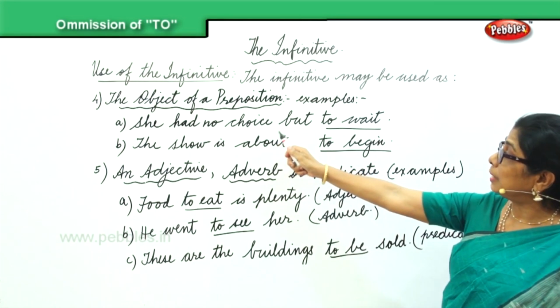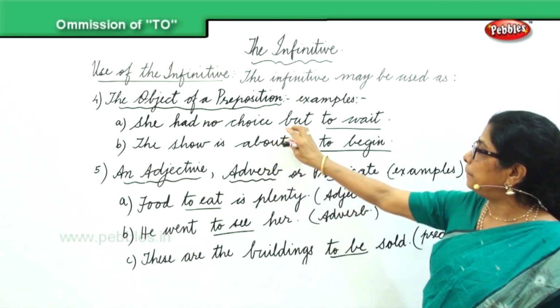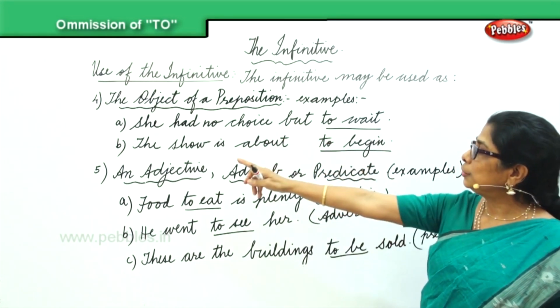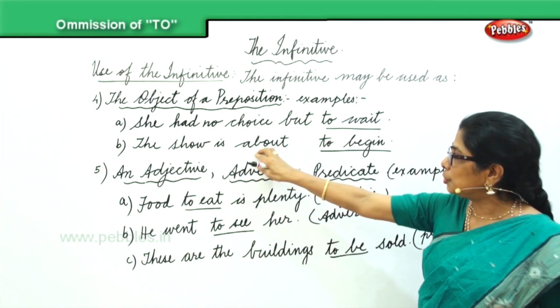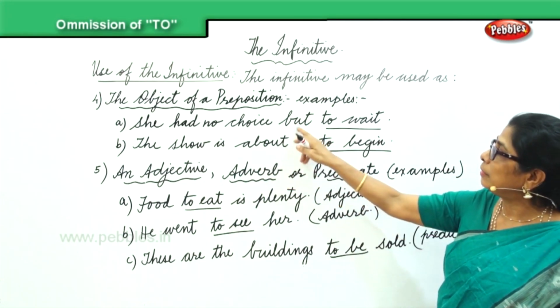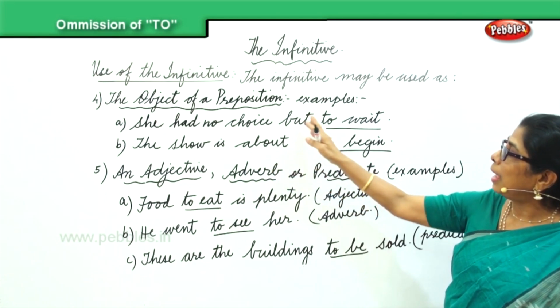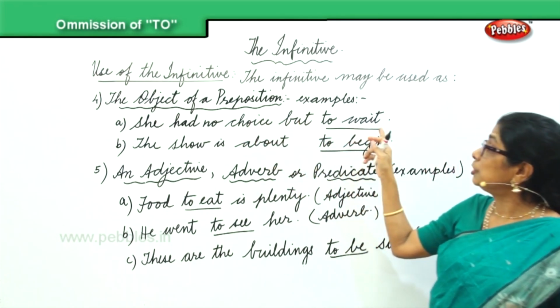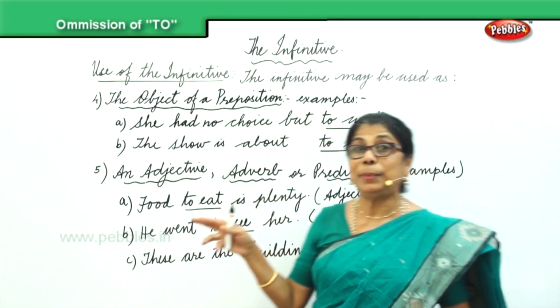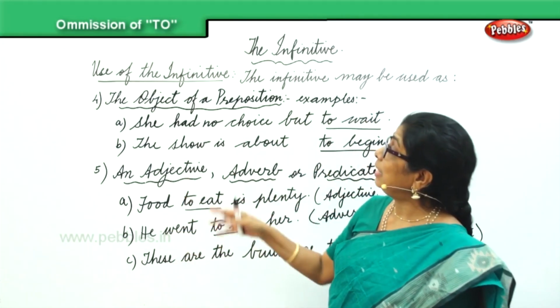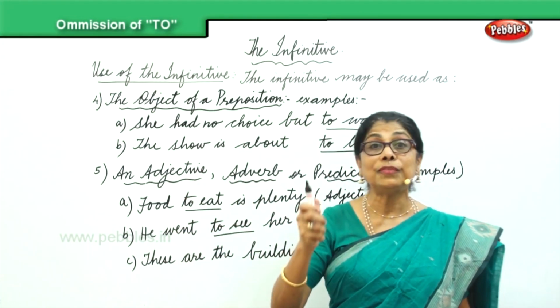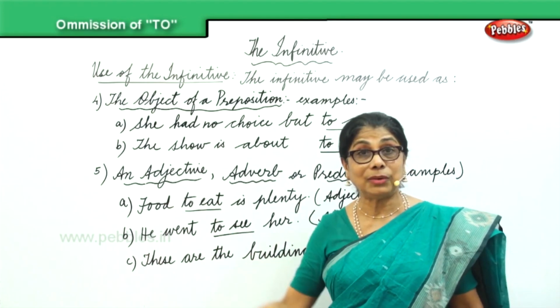And here, the object of the preposition: she had no choice but to wait. The show is about to begin. So you have the prepositions but and about, and so the object. Which is the object? To wait, to begin. So these are the five different categories of the use of the infinitive that we have looked at. Okay?